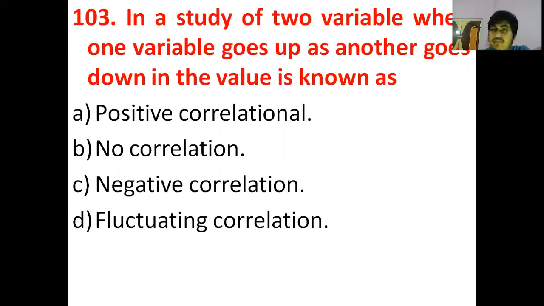If increasing of one variable deals with the decrease of another variable, or decrease of one variable deals with the increase of another, then this is negative correlation. And if increase of one variable deals with the increase of another variable, and decrease of one deals with the decrease of another, then this is positive correlation. So in our question, one variable is increasing and another variable is decreasing, so this is known as negative correlation. So option C is the correct answer.